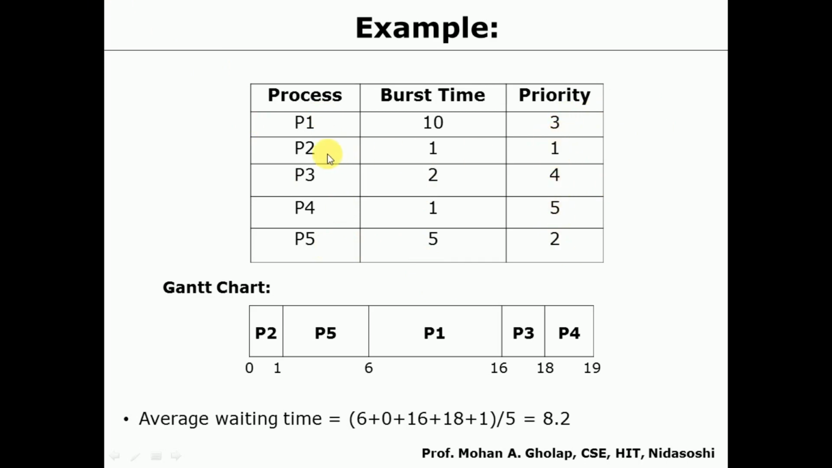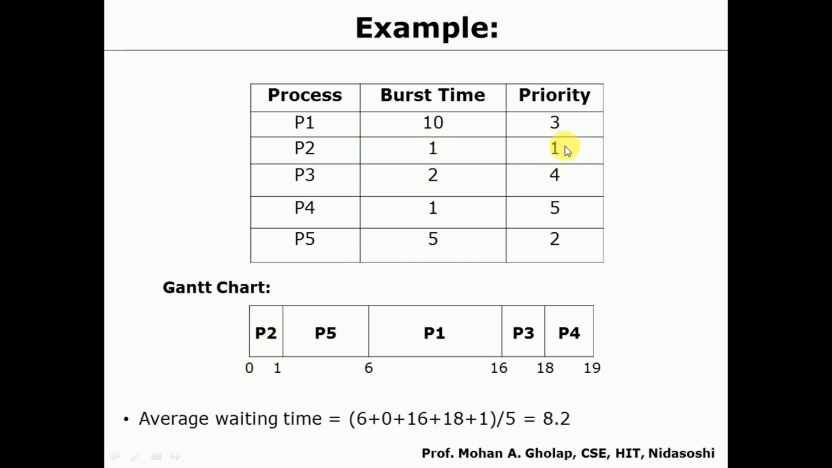So the process is P2. Here the Gantt chart is as follows. Initially P2 will be allocated because it has the highest priority, priority number 1. It has burst time 1, so it will execute only for 1 millisecond, from 0 to 1.